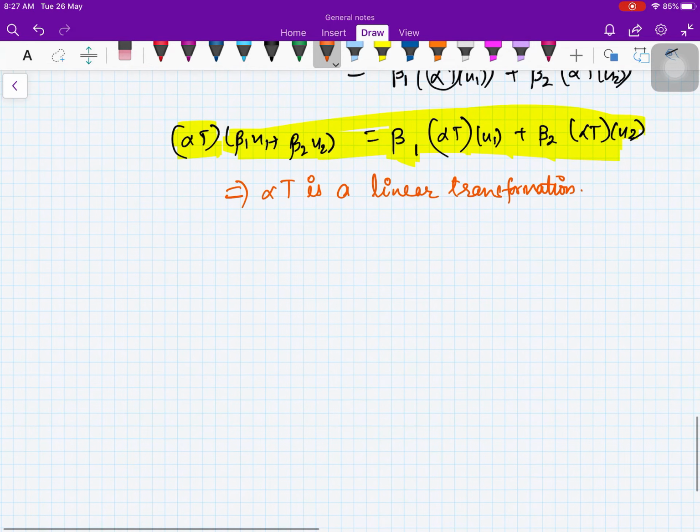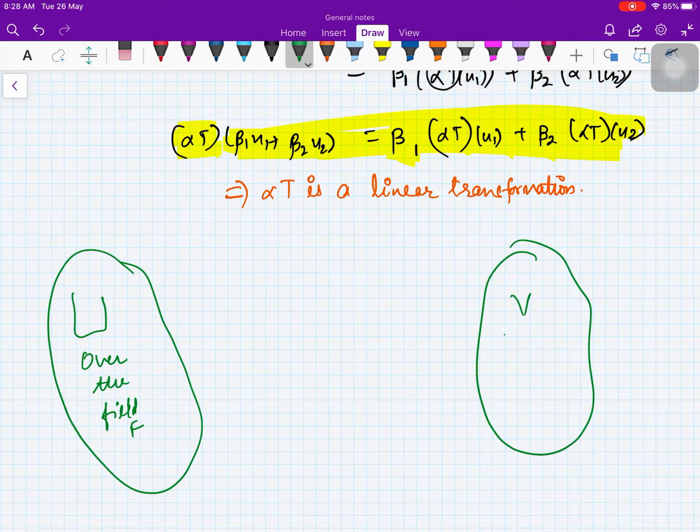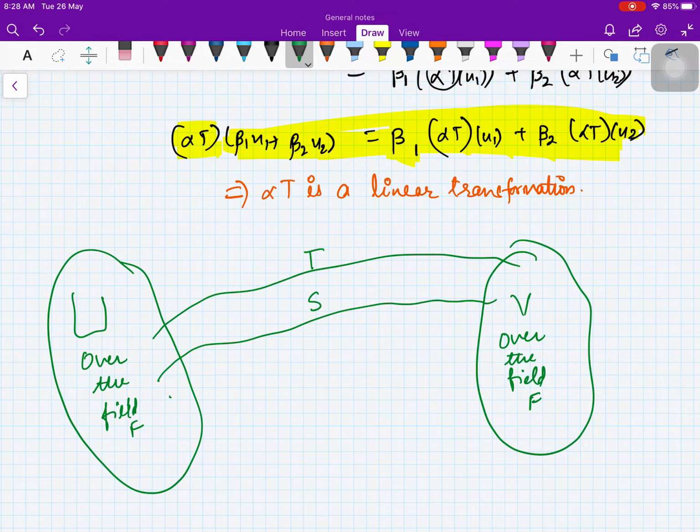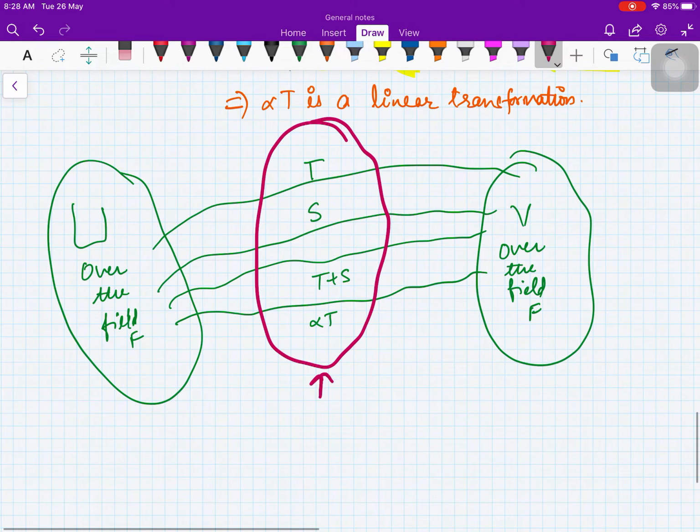Right. So what we got is that if we have a vector space U over the field F, and then you have a vector space V here over the field F. What are you doing? This is a map T from U to V. This is a map, say, S. Then you saw that T plus S is also linear. You saw that alpha T is also linear. What you are doing, you are collecting these maps, right? So this collection we are calling as L(U,V), right?